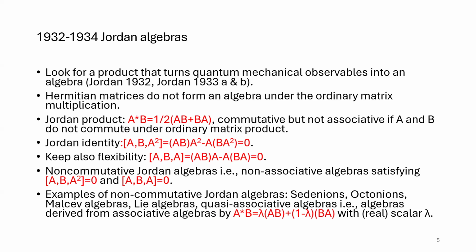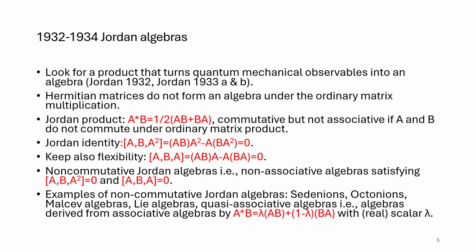And the death blow came later in 1934 when he teamed up with von Neumann and Wigner, and they wrote a famous paper on the classification of all finite dimensional Euclidean Jordan algebras over the real numbers. And it turned out there are not many. Well, there are many, but they are all, with one notable exception, derived from Hermitian matrix algebras over the reals, the complex numbers, or the quaternions, and there's always an associative product in the background, and they're not intrinsically non-associative, and they just lead back to real, complex or quaternionic quantum theory.